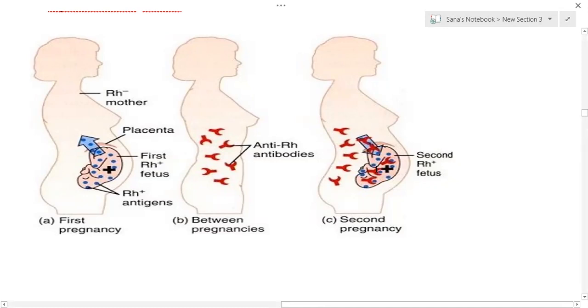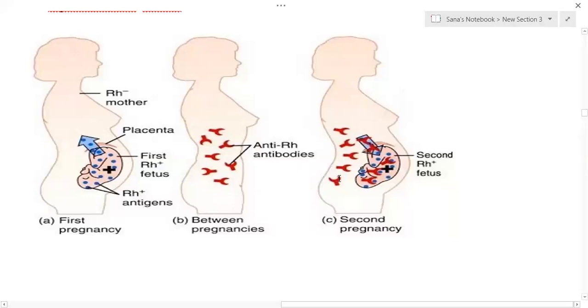So when does it happen? When the fetus is positive and the mother is negative. Only in such cases does it happen. It will not happen when the mother is positive and the fetus is negative. It will happen only when the fetus is positive and the mother is negative.